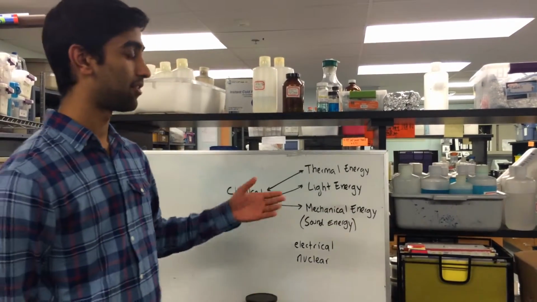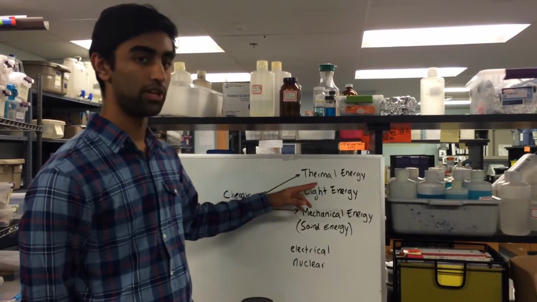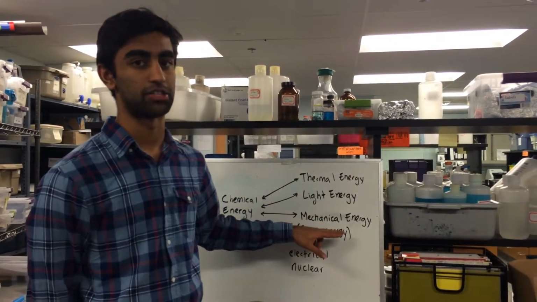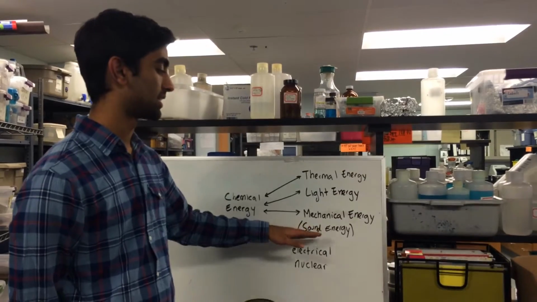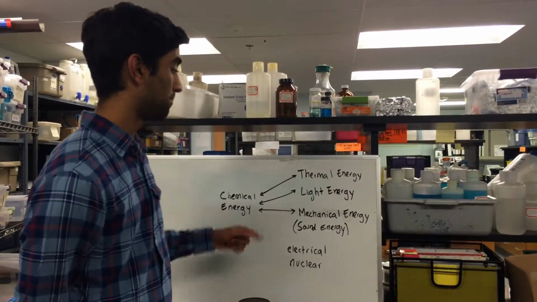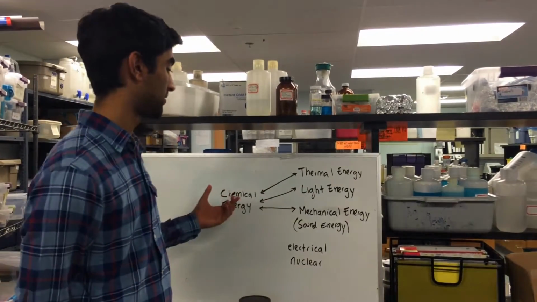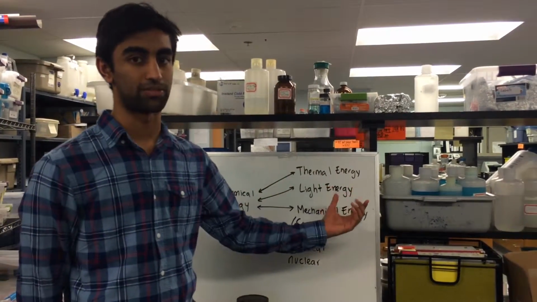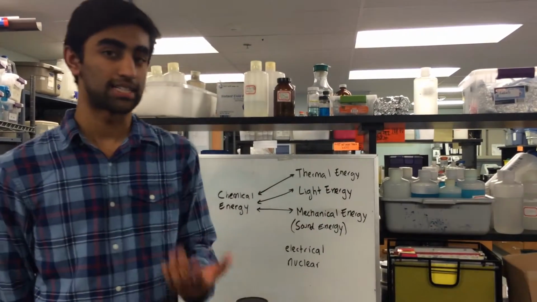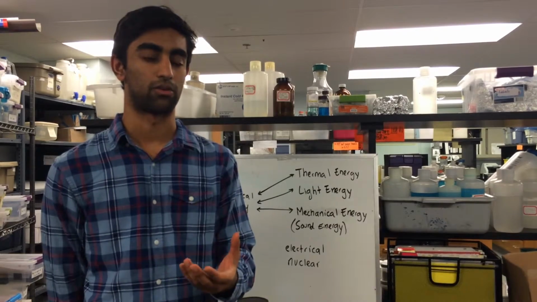As you say this, have another VSVS member draw arrows between chemical energy, thermal energy, light energy, and mechanical energy. Put sound energy in parentheses as it is a form of mechanical energy, as explained before. Be sure to make these arrows double-sided, as we'll be exploring the conversions of energy from chemical to these other forms and then back.